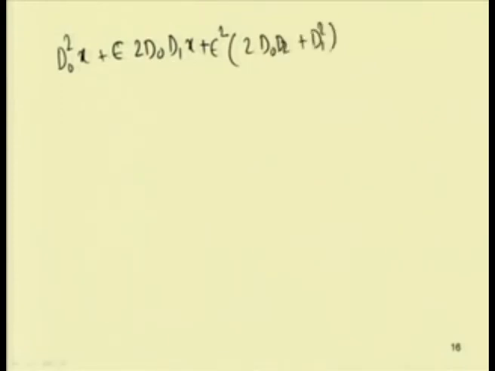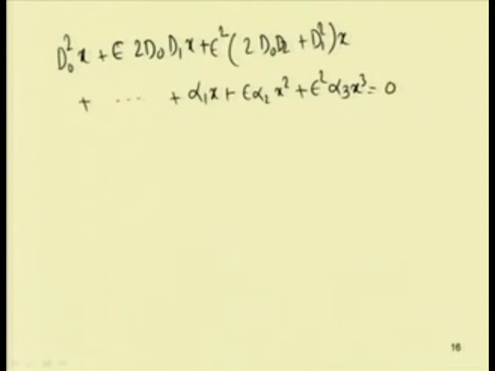So, it will be d 0 square x plus epsilon into 2 d 0 d 1 x plus epsilon square into 2 d 0 d 2 plus d 1 square x plus higher order terms plus alpha 1 into x plus epsilon alpha 2 into x square plus epsilon square alpha 3 into x cube equal to 0.